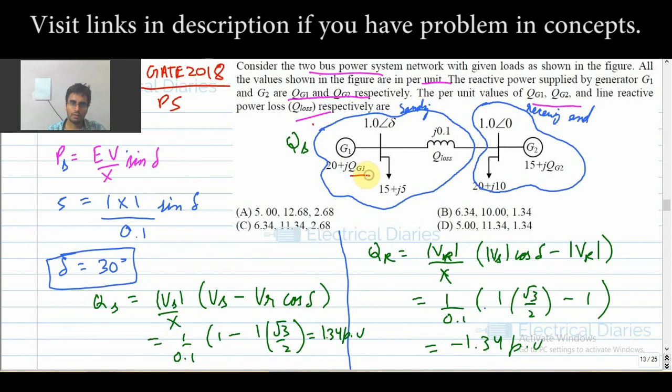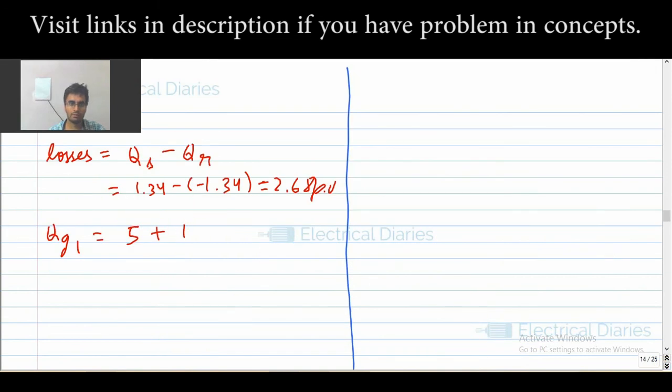This QG1 is the reactive power generated by the generator, and it is supplied to this load and this whole line. We have already calculated the Q sending, that is 1.34 per unit, and this is the load. So your QG1 equals 5 plus 1.34.